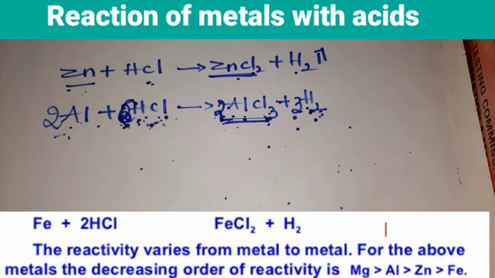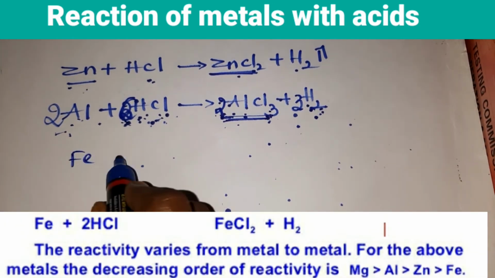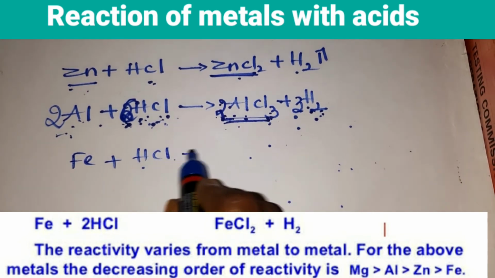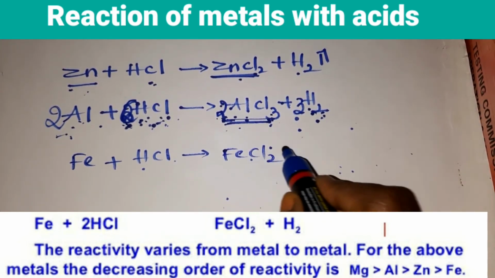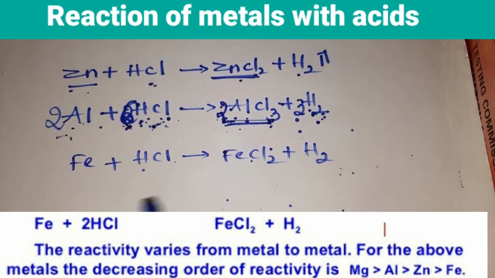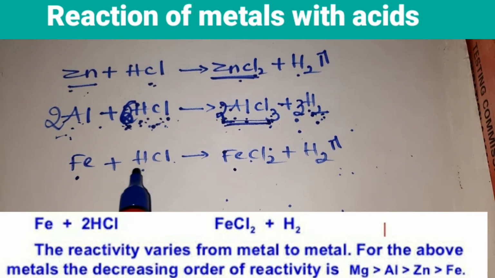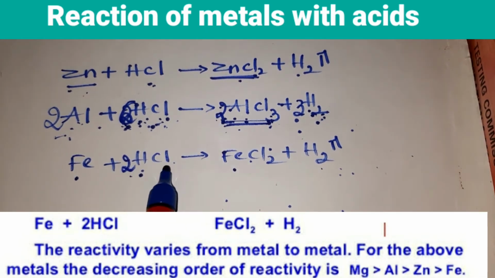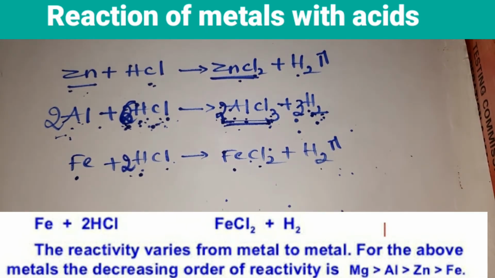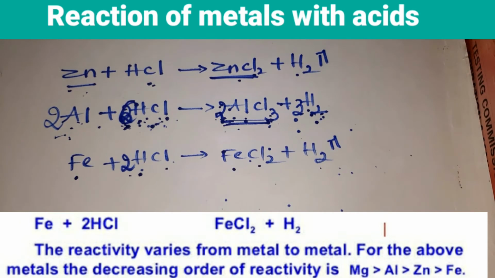We'll take one more example, children. Iron plus HCl, you get iron chloride, FeCl2, with the liberation of hydrogen gas. So check whether the equation is balanced. Iron you have 1 atom here, here also you have 1 atom. Hydrogen you have 1, here you have 2, add 2. Chlorine you have 2, here also 2. The equation is balanced. The reactivity varies from metal to metal for the above metals, children.